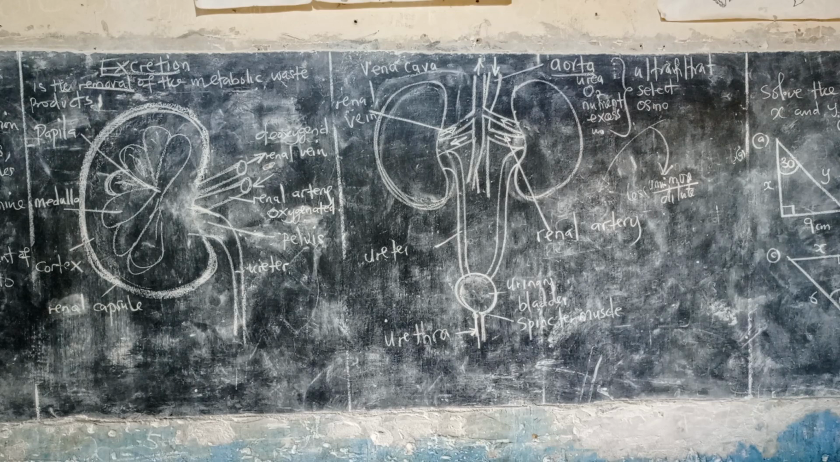Then after that, the region immediately below the capsule is called the cortex. The cortex contains small blood vessels called arterioles that branch from the renal artery. It contains the nephron, which is the kidney tubule. We'll come to the nephron.